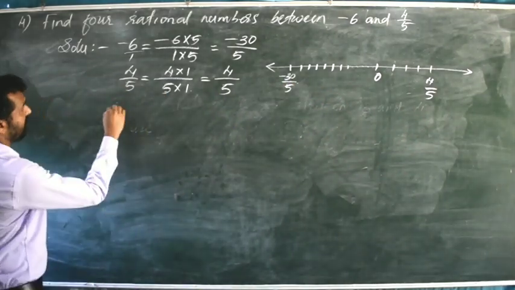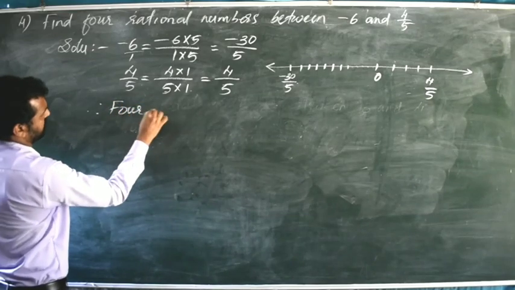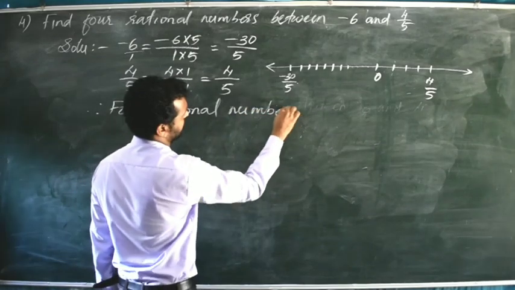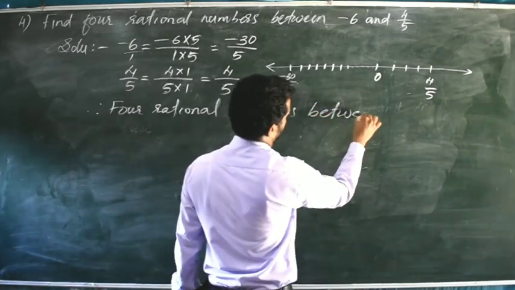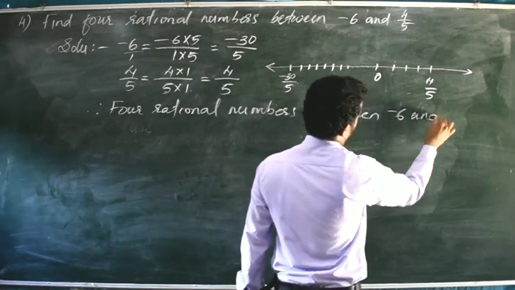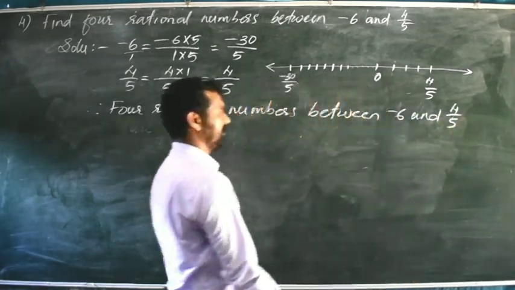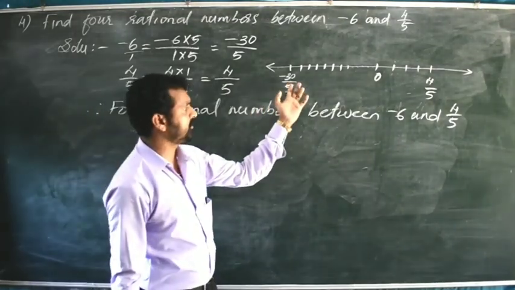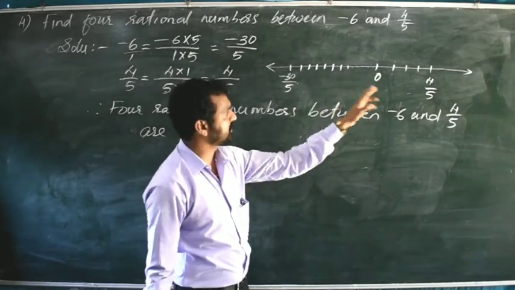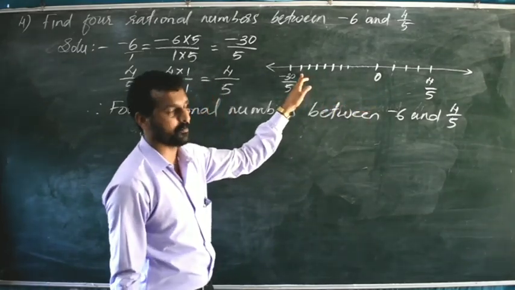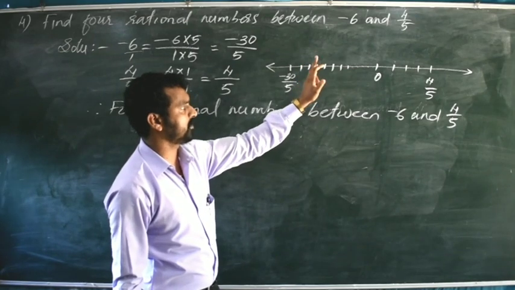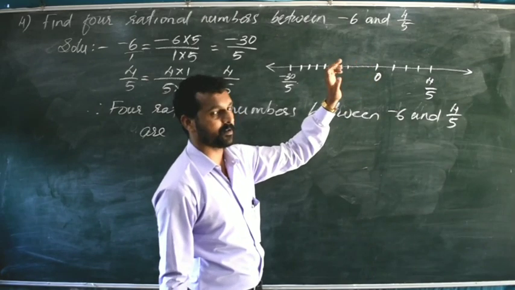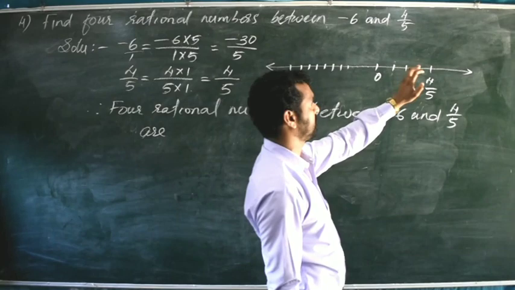Therefore, we can write 4 rational numbers between minus 6 and 4 by 5, or any 4 rational numbers you can write. In between minus 30 by 5 and 4 by 5, any 4 rational numbers you can write. From here you can write minus 29 by 5, minus 28 by 5, minus 27 by 5, minus 26 by 5. Or here you can write minus 1 by 5, minus 2 by 5, minus 3 by 5. Or from here you can write 1 by 5, 2 by 5, 3 by 5.